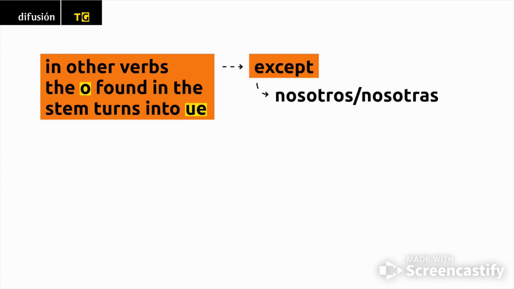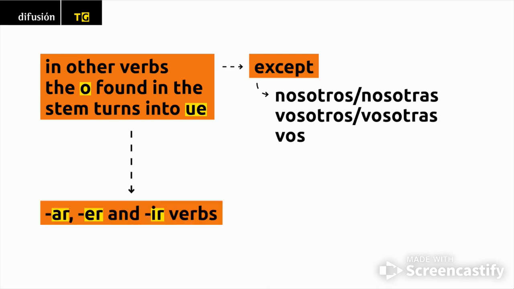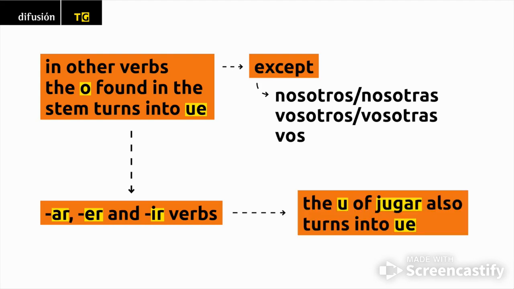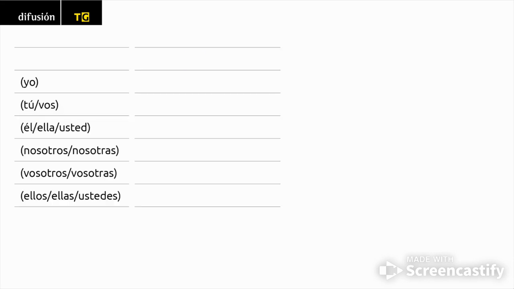In other verbs, the O found in the stem turns into UE, once again in all the conjugations except nosotros, nosotras, vosotros, vosotras, vos. This kind of stem change can take place in AR, ER, or IR verbs. Along the same lines as the verbs in this column, the U of jugar also turns into UE.